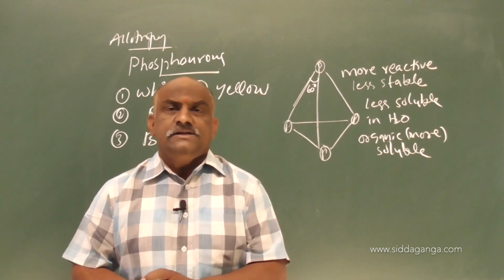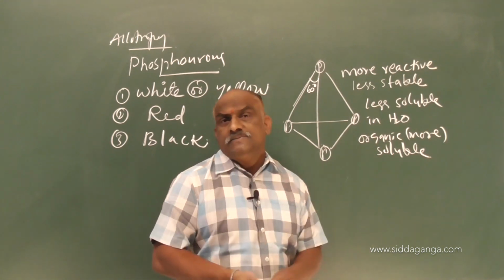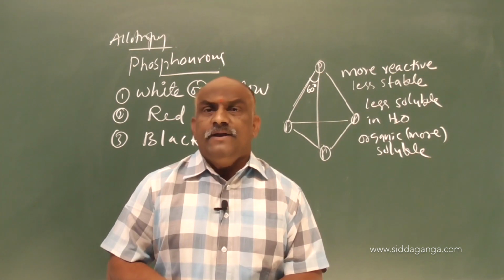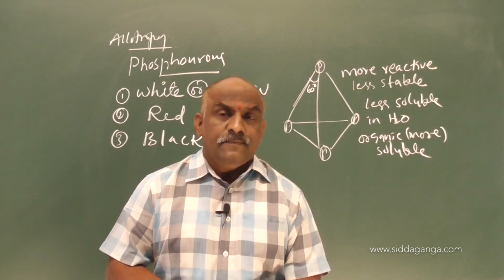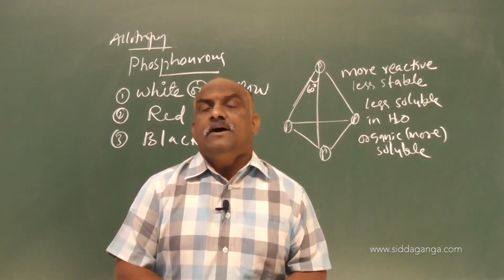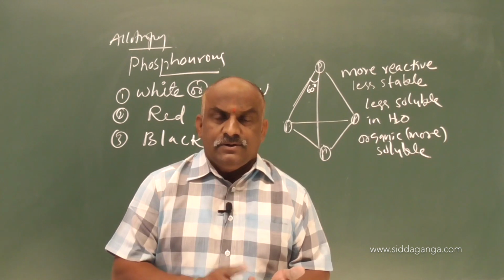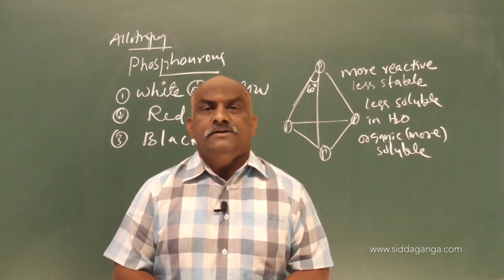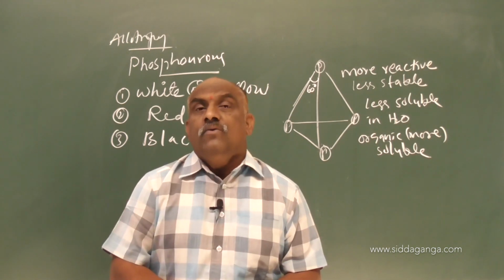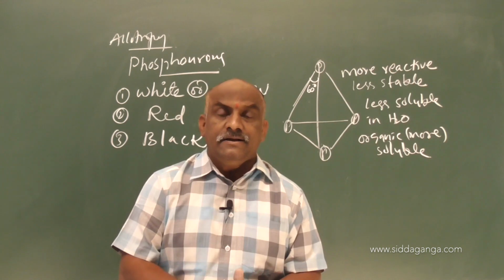One more point: white phosphorus is also called yellow phosphorus. When it is treated with an alkaline solution of sodium hydroxide or potassium hydroxide, it forms a poisonous compound called phosphine.